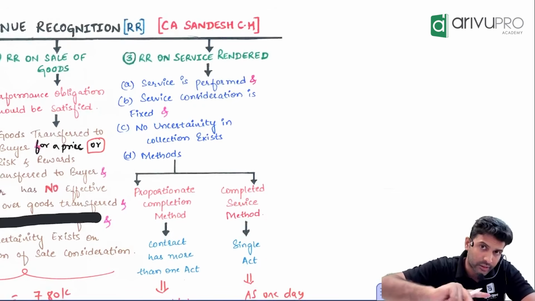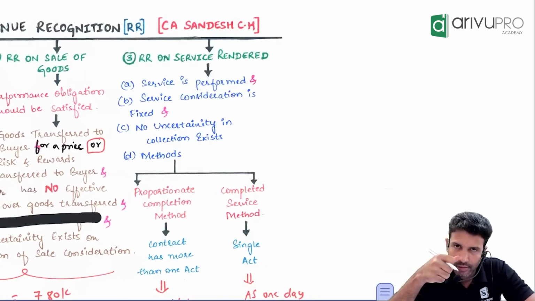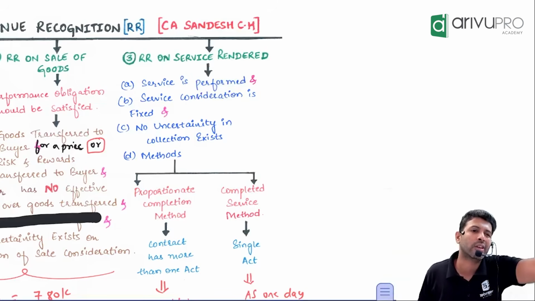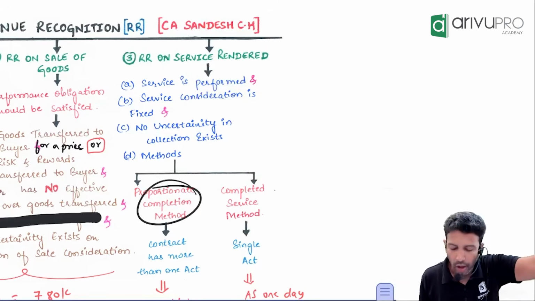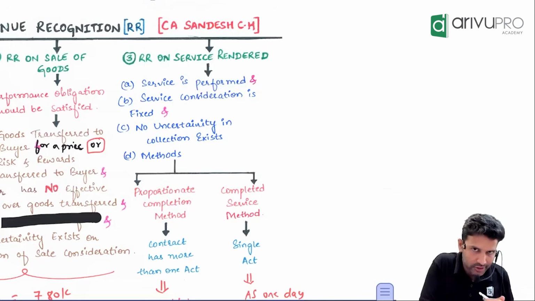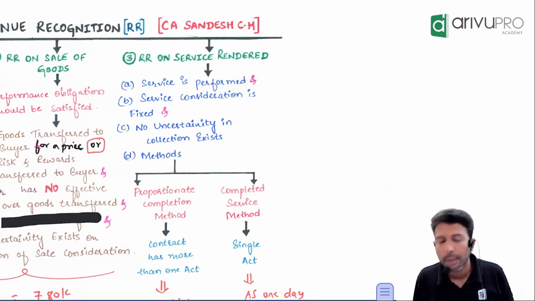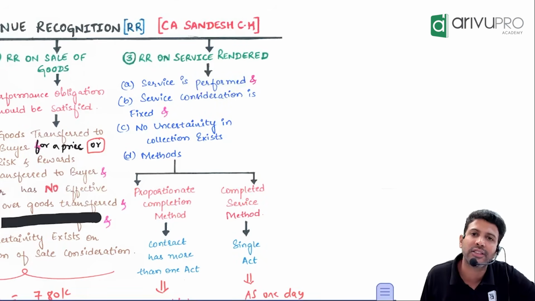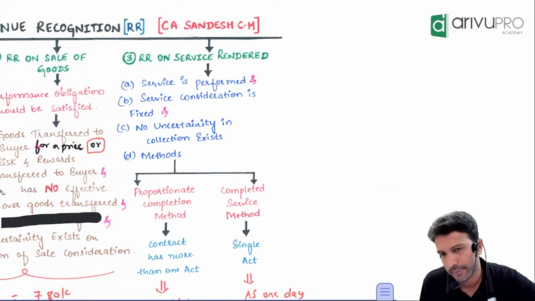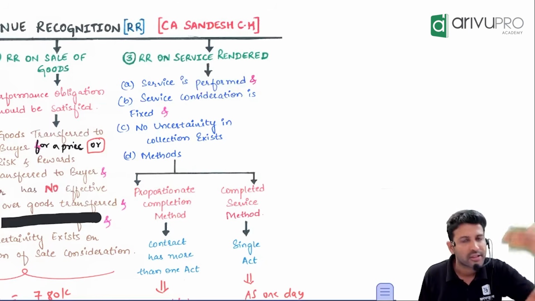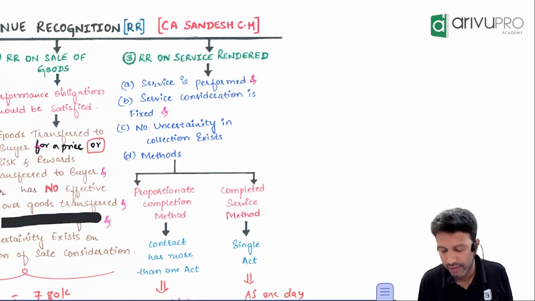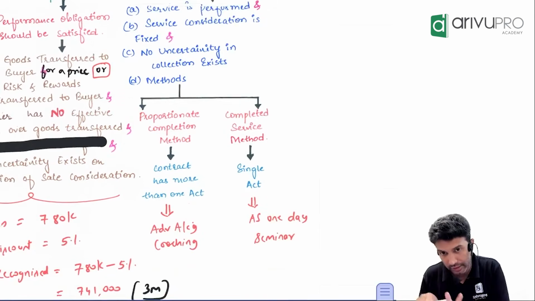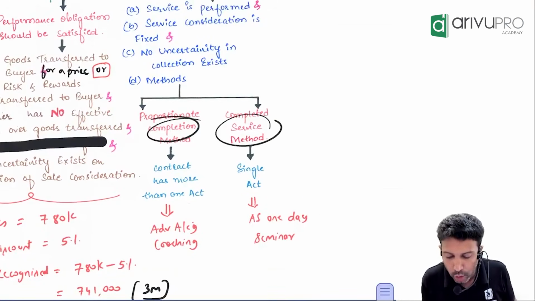For booking the service, you will select one of two methods. Not a choice, but you will select one of the two methods. Same as the construction contractor method. What is that? Percentage method or completed method. Percentage method means if 30% of the work is complete, then you can recognize the service revenue to the extent of 30%. 70% complete means 70% service revenue you can recognize. Completed contract method, you will recognize the revenue when the contract is fully completed. So when to go for this, when to go for that.